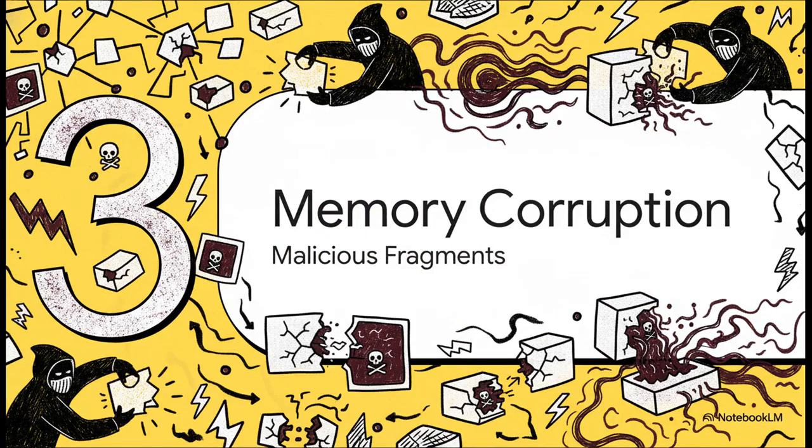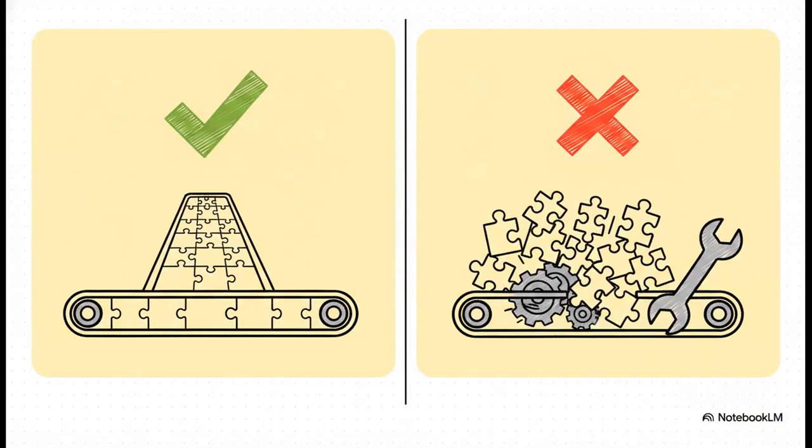Part 3, triggering memory corruption. This is what happens when those fragments turn malicious. Normally, as we just saw, you get correct offsets, properly sized pieces, and a nice clean assembly line. But attackers deliberately throw a wrench into this whole process. They completely barrage the kernel with wrong offsets, overlapping fragments, duplicate IDs, and timing races just to scramble the processing order. Basically, they are intentionally trying to break the assembly line.